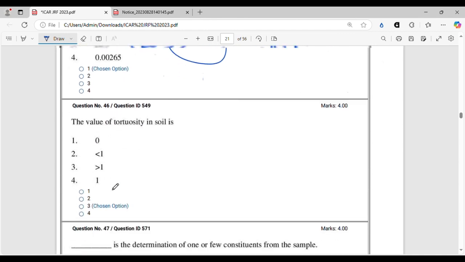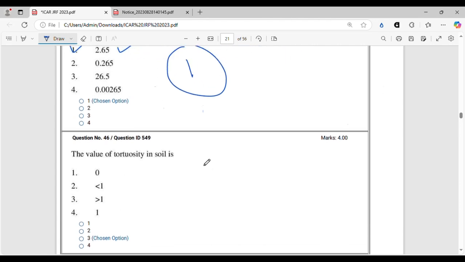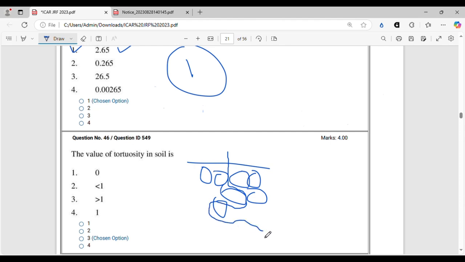Let's move on. The value of tortuosity in soil. Tortuosity, I think you know the definition. If you don't know, I will tell you. If here in the soil there is a lot of aggregates and lot of particles, there is no straight line for the water to travel. So once water enters the soil after infiltration, it will have to move according to the aggregate position and according to the pore geometry and the geometry of the soil.